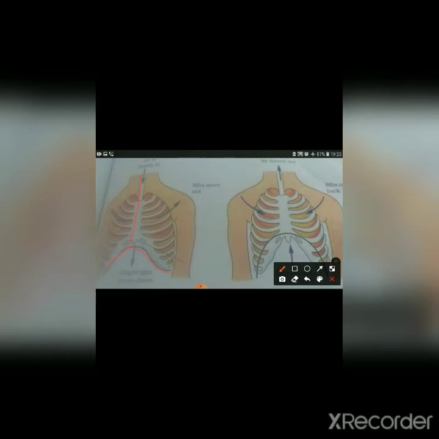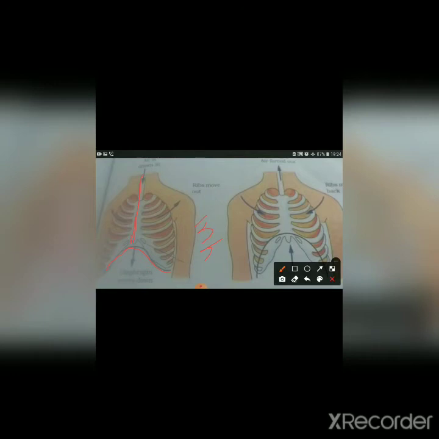And as soon as the chest cavity is filled with air, through the trachea to the lungs, that means inhalation, inspiration. When inhalation happens inside, that means the inhalation process is complete.